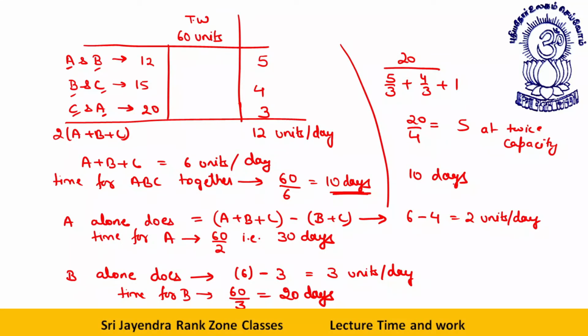Now I tell you a very beautiful logic for this. So far you have reached 10 days. This was the main thing. Now things will become so easy. Now let me show you how. Let's talk about this 20. C and A do a work in 20 days. If I had a bit of space, should I erase? Okay, I can do it here.